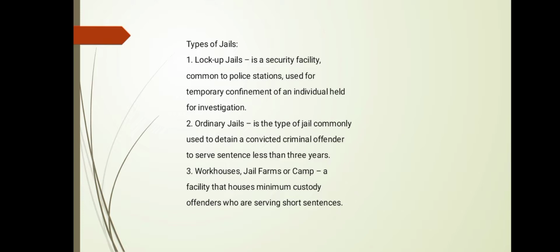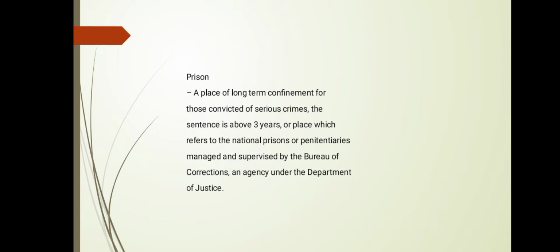The first is lock-up jails. The lock-up jail is a security facility common to police stations used for temporary confinement of an individual held for investigation. Number 2 is the ordinary jail. It is the type of jail commonly used to detain a convicted criminal offender to serve a sentence of less than 3 years. Number 3, workhouses, jail farms, or camp. A facility that houses minimum custody offenders who are serving short sentences.